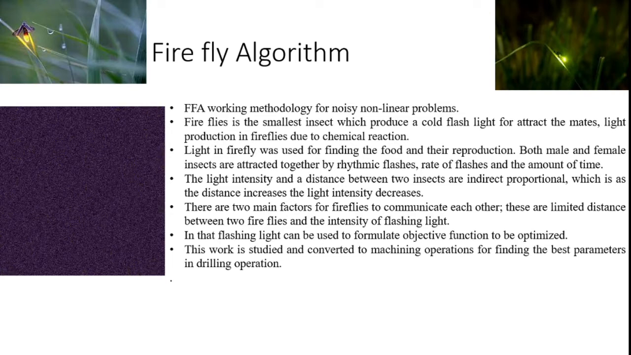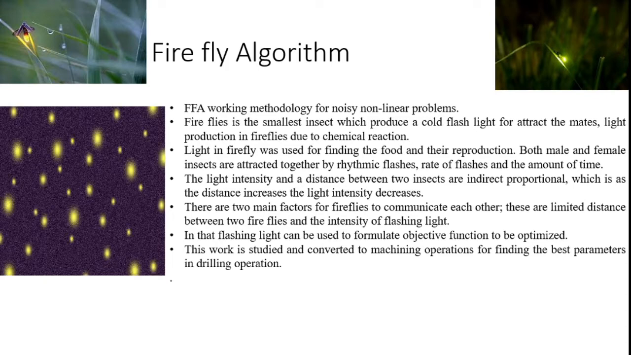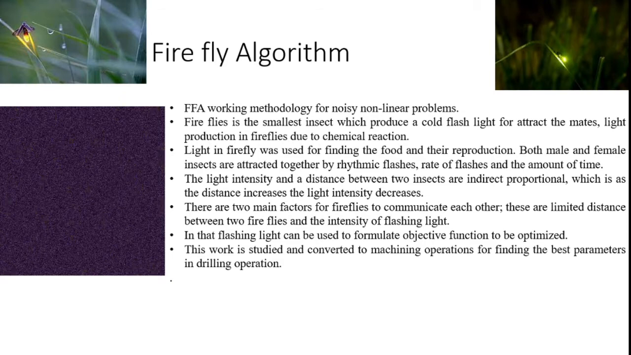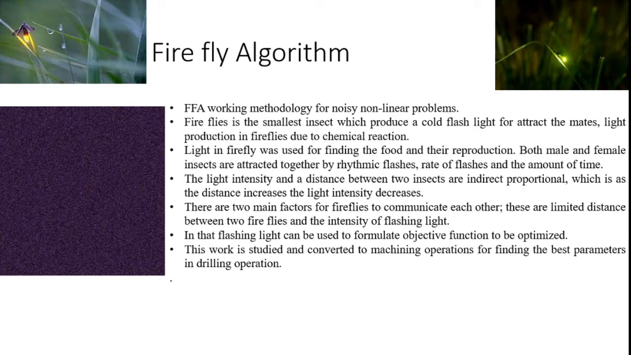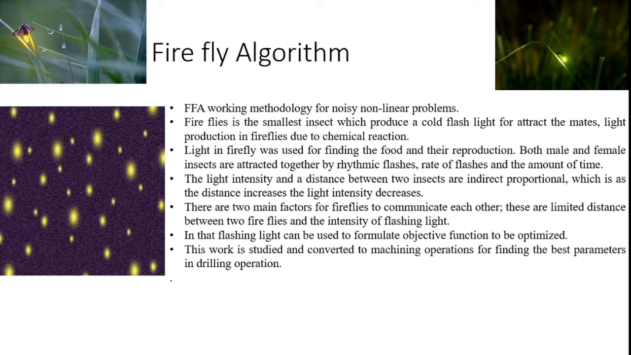The movement of a firefly from one place to another place, from male insect to female insect. In that, flashing light can be used to formulate the objective function to be optimized. This work is studied and converted to an example. With the example of a machining operation I consider, I will tell the objective function and input parameters.